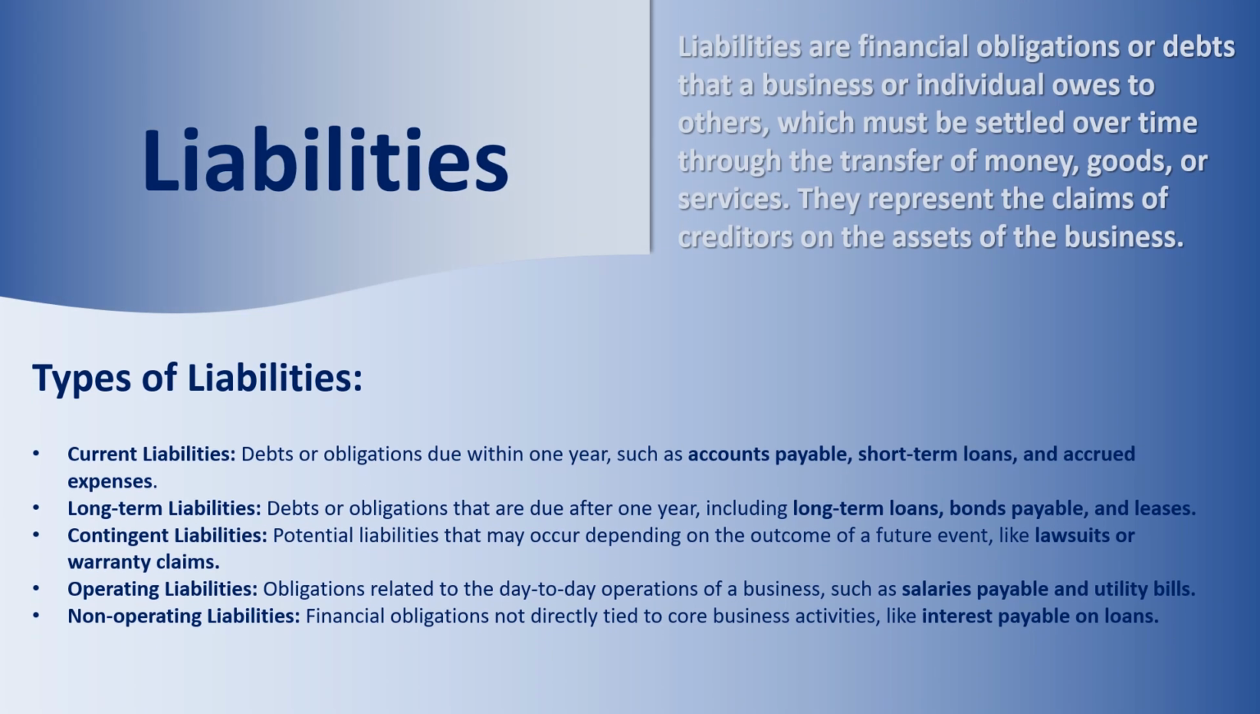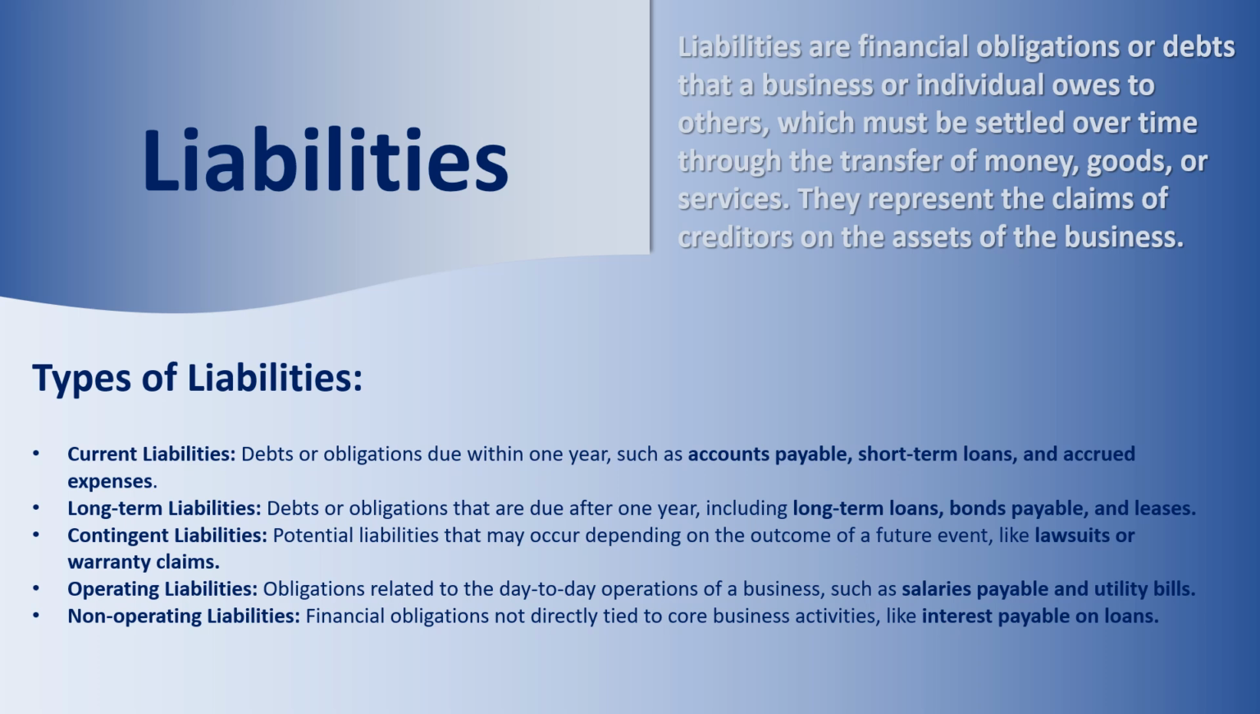Liabilities. Liabilities are financial obligations or debts that a business or individual owes to others, which must be settled over time through the transfer of money, goods, or services. They represent the claims of creditors on the assets of the business. There are 5 types of liabilities.